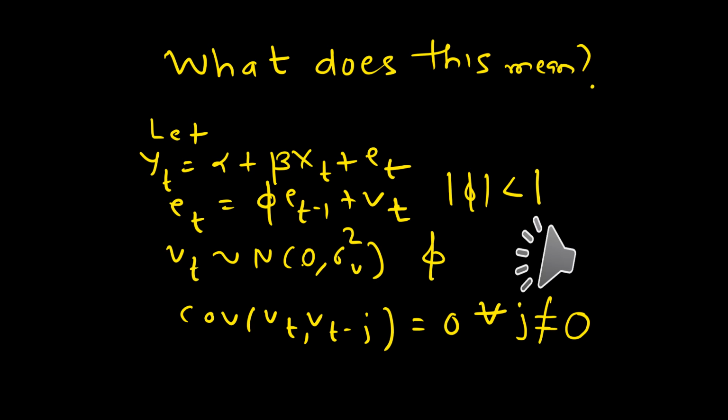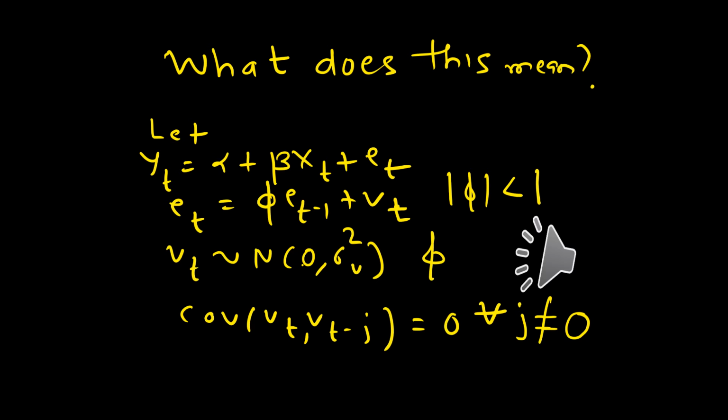Think of the usual model. Yt is equal to alpha plus beta xt plus Et, where Et is now serially autocorrelated. That is, Et is equal to phi Et minus 1 plus Vt.